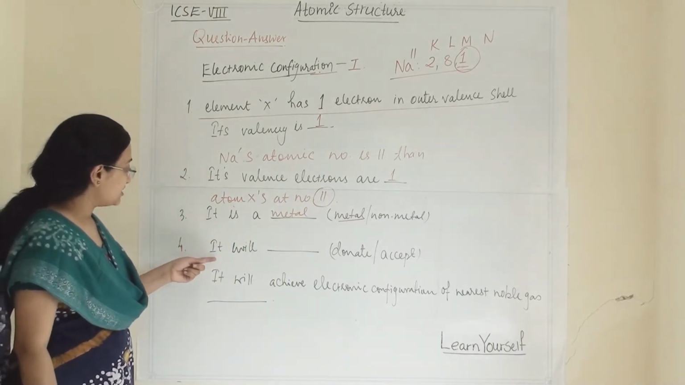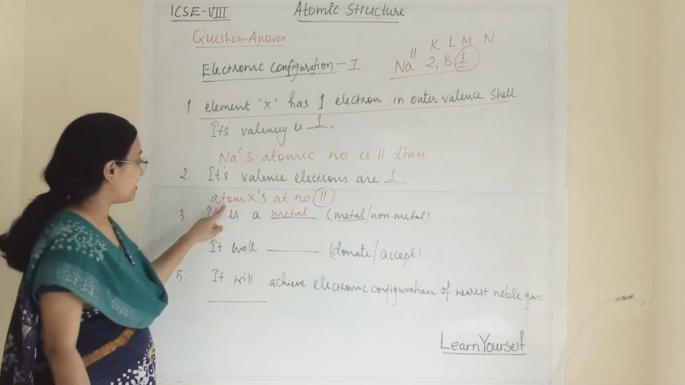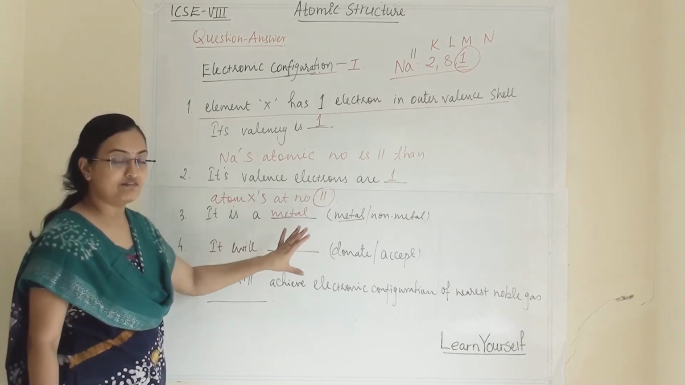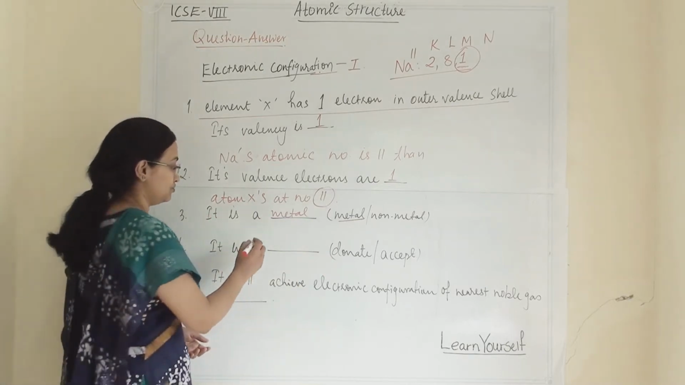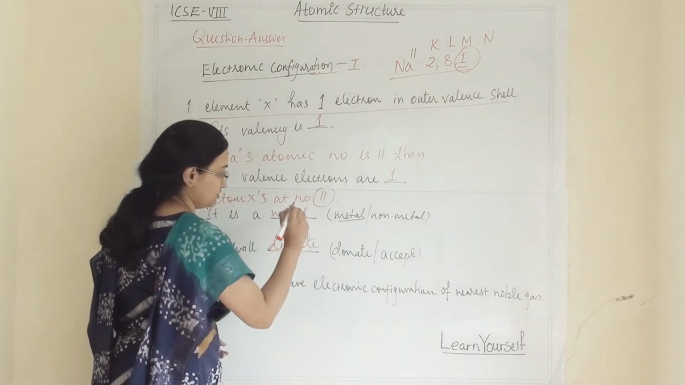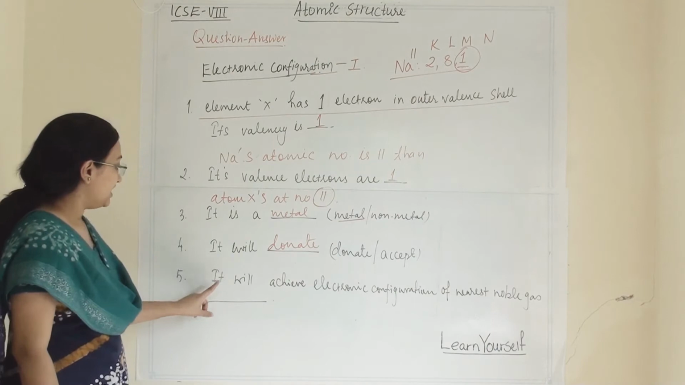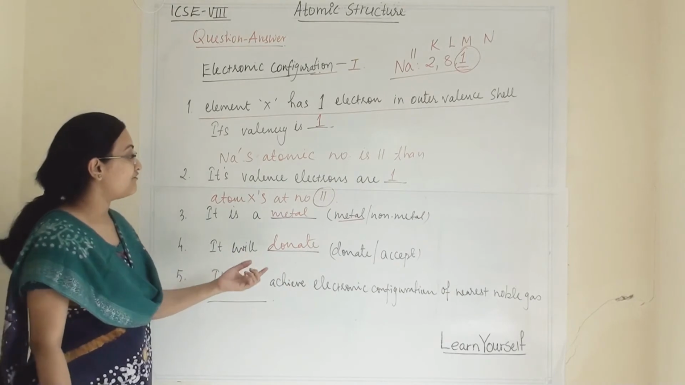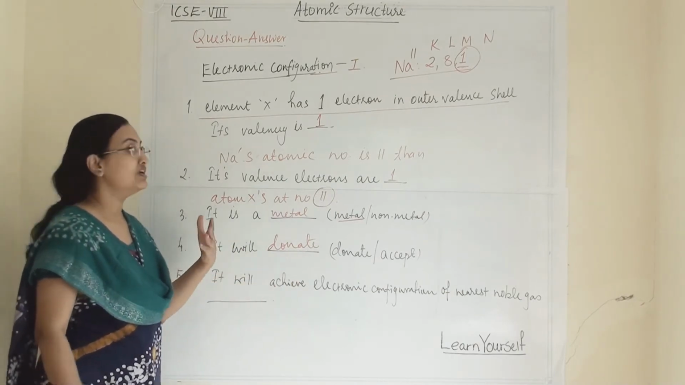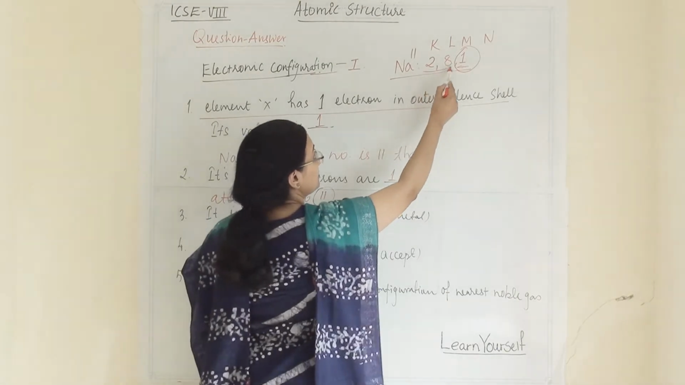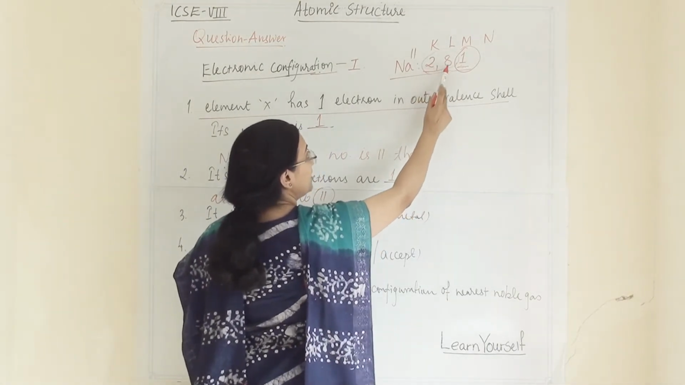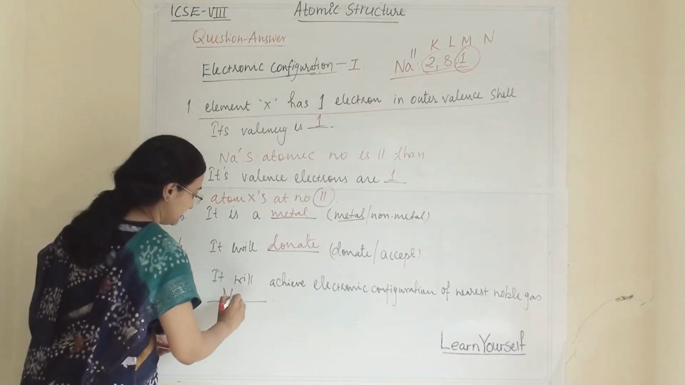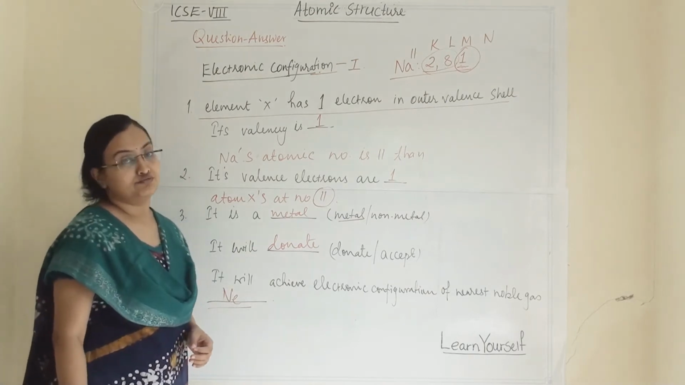Then next type of question: what will it do if the atom's atomic number is 11, or sodium's atomic number is 11? Then it will donate an electron. It will achieve the electronic configuration of the nearest noble gas after donating the electron. After donating this, it will achieve the electronic configuration 2 and 8, that is 10, that is the nearest noble gas neon's electronic configuration.